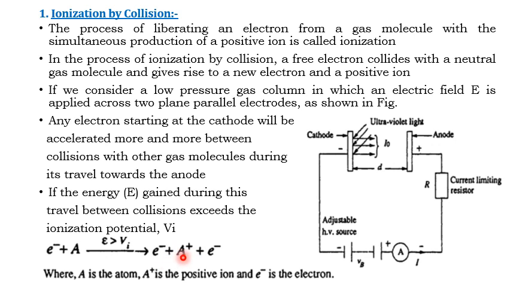Here A is the atom, A plus is the positive ion, and e minus is one more electron. This is the ionization by collision process.